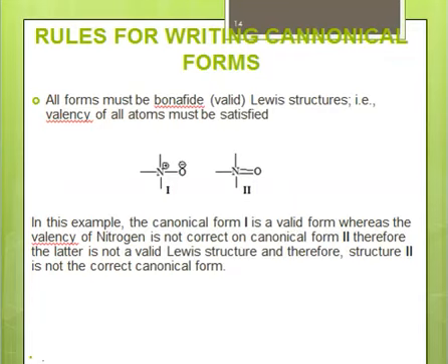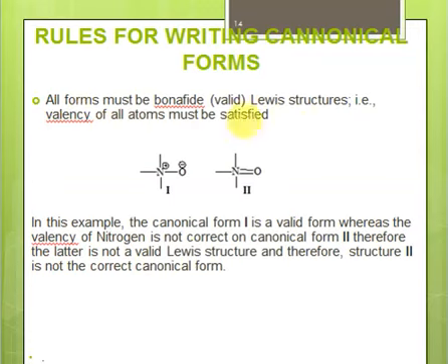Now that we know that resonance is just a way to represent an original structure by means of more than one structure, and the structures we draw to explain the original structure are known as canonical forms, we must know the rules for writing the canonical forms, right? So rule number 1 is that all canonical forms which you draw for a structure must be a valid